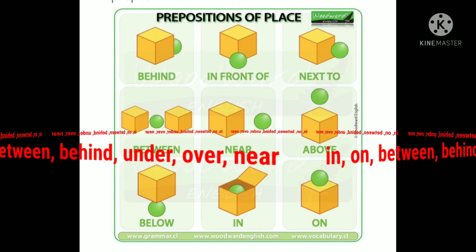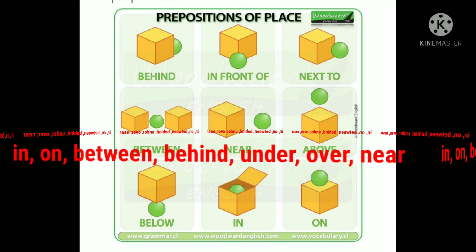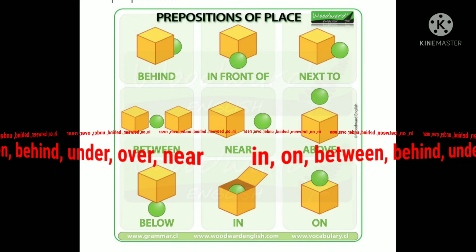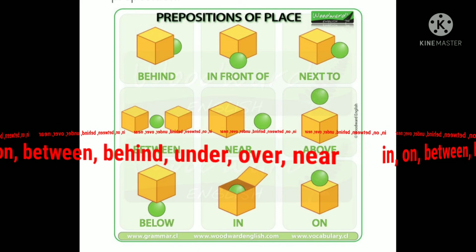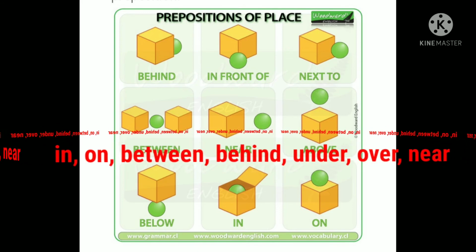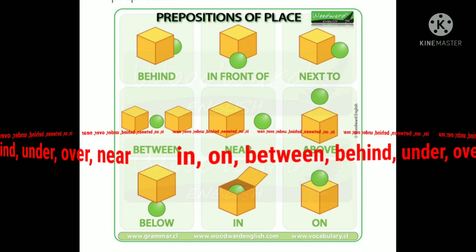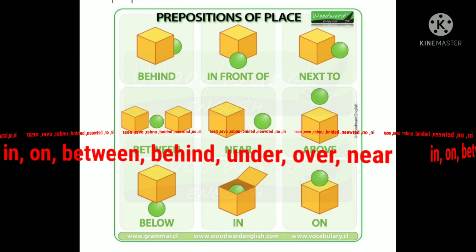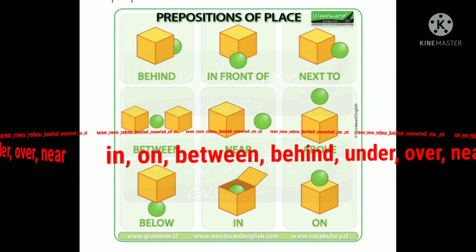Now see the picture displayed here. In the first one you can see the ball is behind the box. Here behind is the preposition because it shows the position of the ball. See the second picture. The ball is in front of the box.